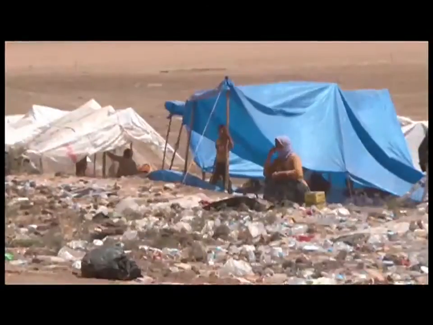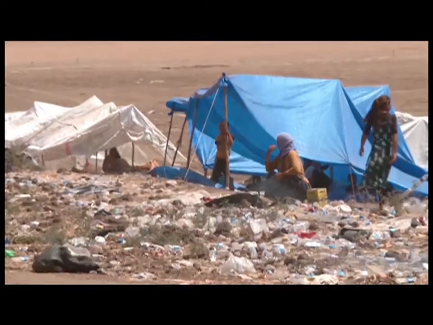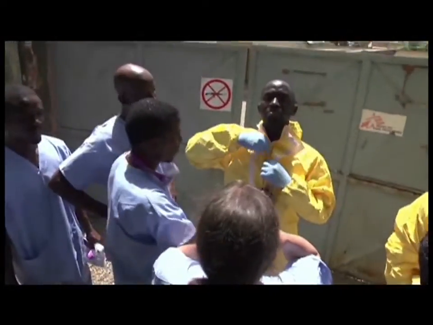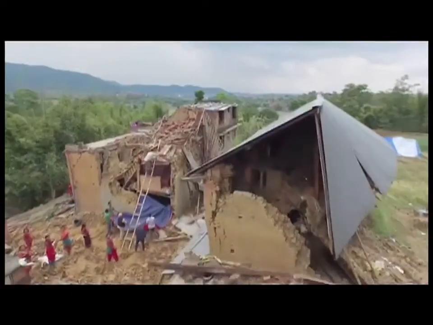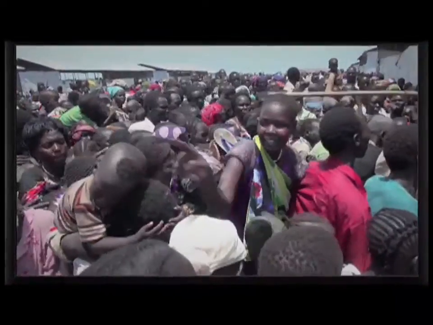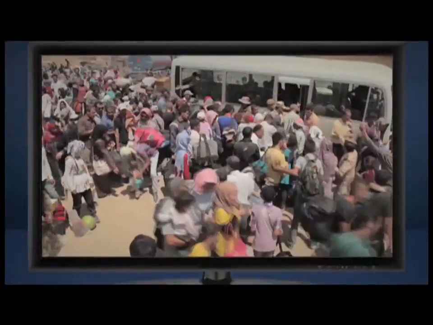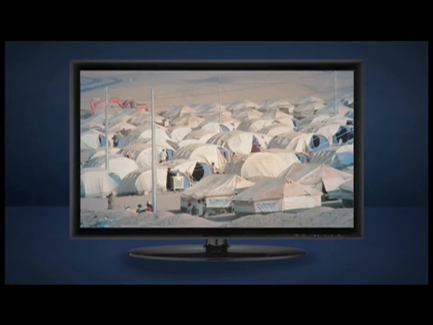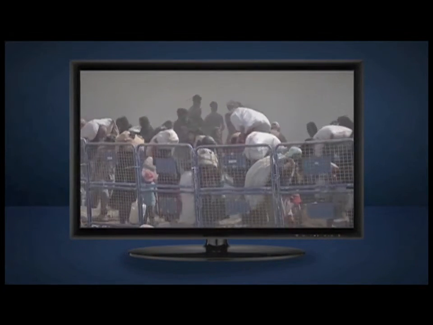Humanitarian crises are all too familiar to television viewers. Civil wars that cause huge movements of refugees, worldwide pandemics, and natural disasters like earthquakes and tsunamis. This is the way most of us are used to seeing these heart-wrenching events, on a screen in front of us, watching passively. But what if you could step into the frame and actually feel what it's like for the individuals on the ground?